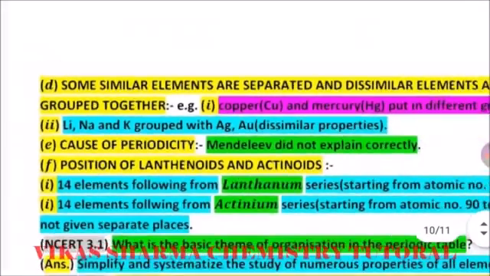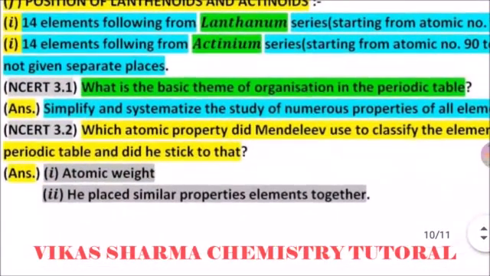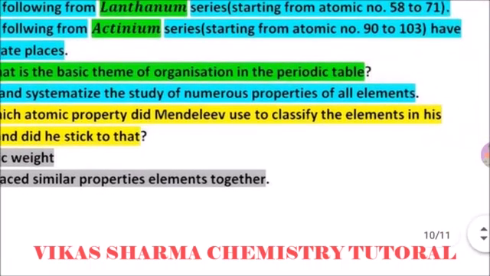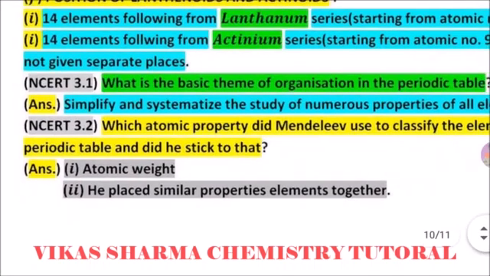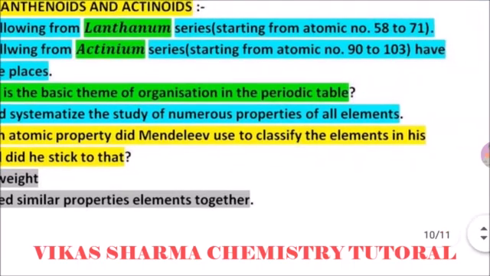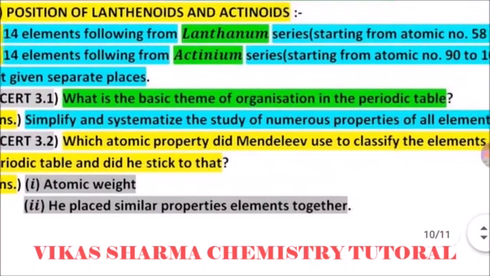So students, these are the points related to Mendeleev's periodic table, and some NCERT questions are based on today's topic. First one: what is the basic theme of organization in the periodic table? To simplify and systematize the study of the numerous properties of elements is the basic theme of organization of the periodic table. Second question, 3.2: which atomic property did Mendeleev use to classify the elements in his periodic table, and did he stick to that?